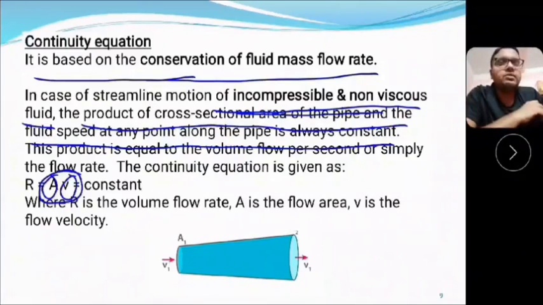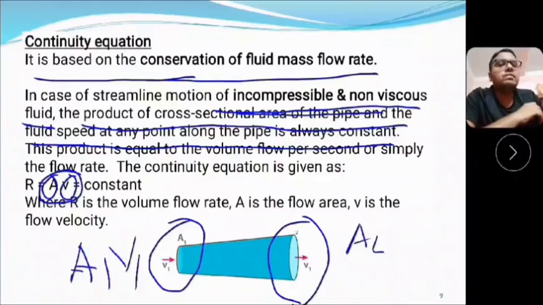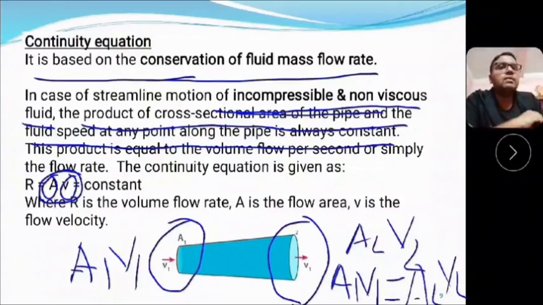So, this is the equation of continuity. Here we see in the figure that there is a tube of non-uniform cross section. Here the area of cross section is A1, the velocity of the fluid is V1. Here the area of cross section is A2, velocity is V2. So, the product of area and velocity is A1 V1 here, and A2 V2 here. According to the continuity equation, you can write A1 V1 equals A2 V2, right? This is the utility of the continuity equation. Further, we will solve some problems on the continuity equation.